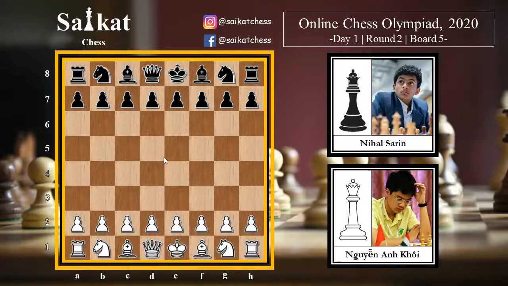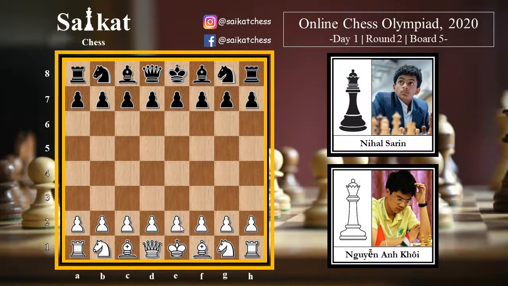It takes a lot to do this, and we know how good Nihal is in this kind of situation. It's bread and butter for Nihal because he plays these kinds of things more or less every day. We watch him streaming against these super GMs, Hikaru Nakamura and Anish Giri and all. So Nihal is pretty good with this. So let us see what actually happened in this game.